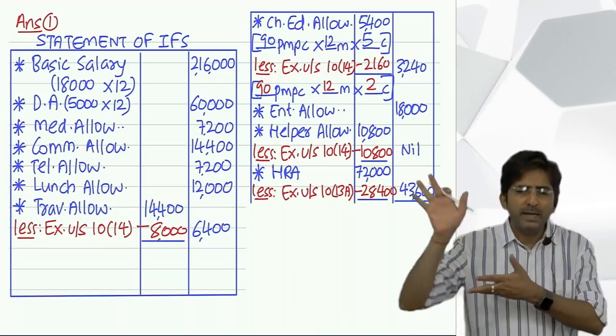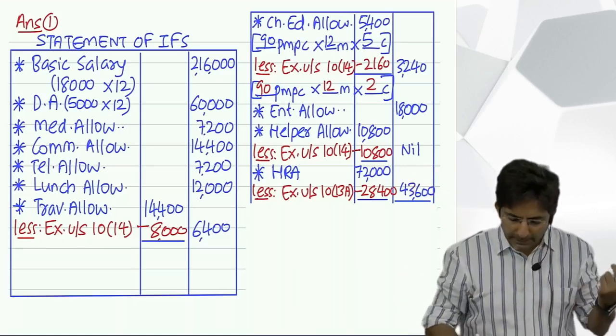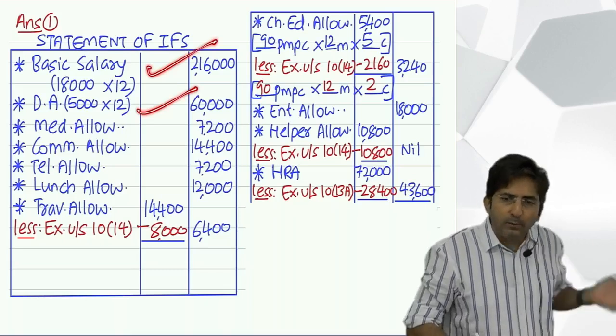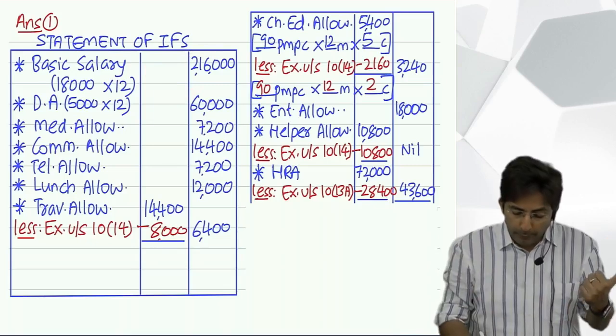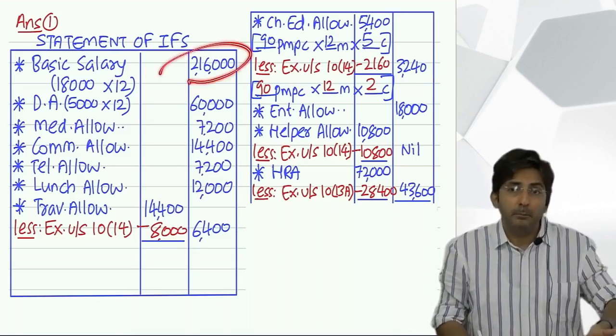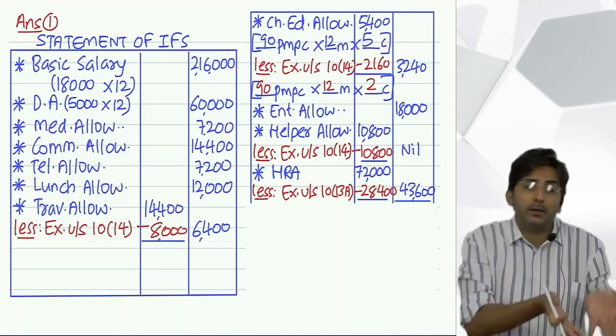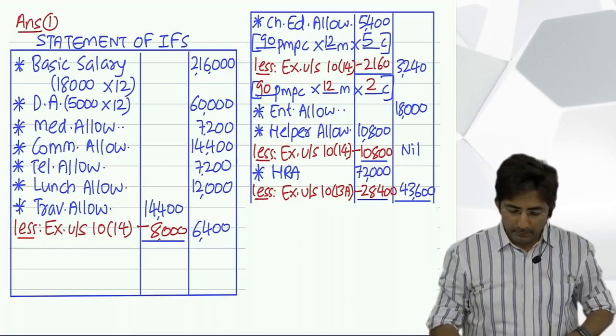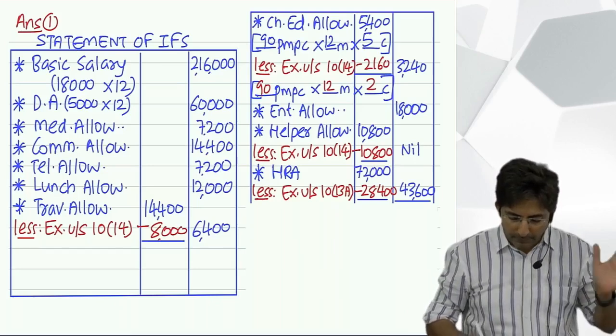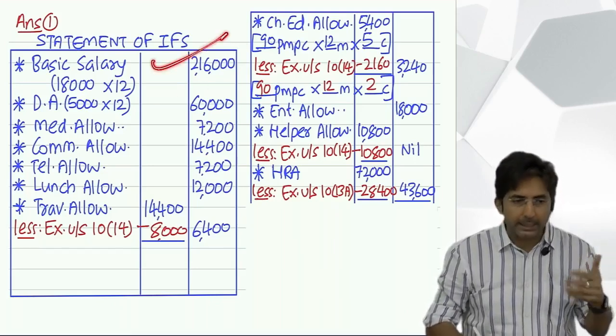That is not the main statement. In the main statement basic and DA is written, that is the only one effect given. It is just for the purpose of the formula that we use this figure once again, because the formula is 50% of salary. In salary there are many things, but we take only basic, DA and turnover commission.